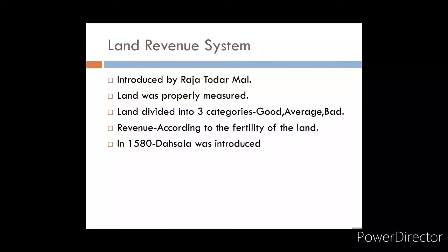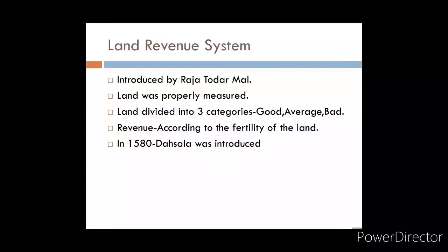Then in 1580, a system called Dehsala was introduced. Now what was the Dehsala system? Under this system, a survey of crop production and their prices for the last 10 years was conducted, and after the survey, the average production and prices were calculated, and then out of that calculation, one-third of the share was given to the king.